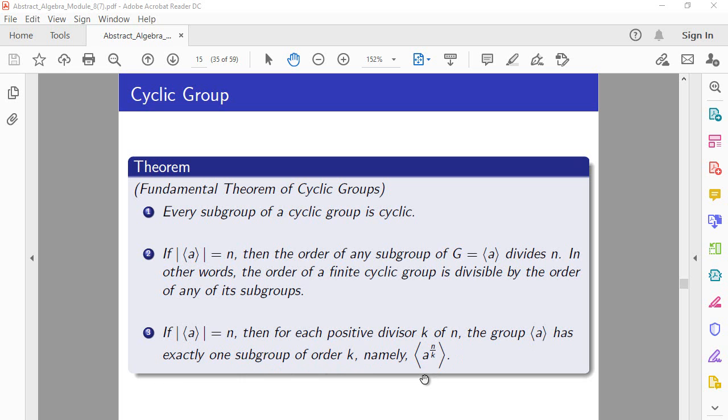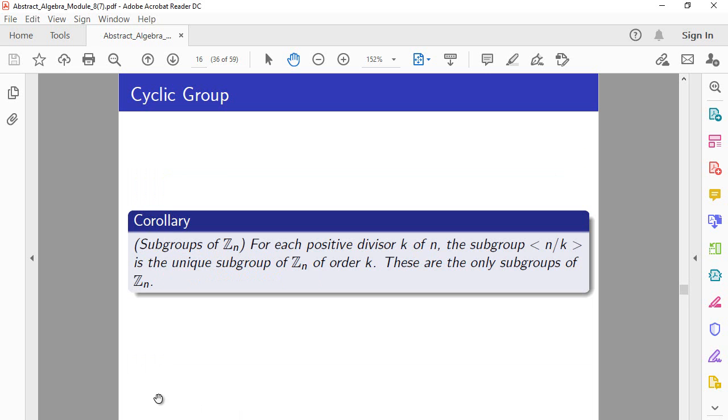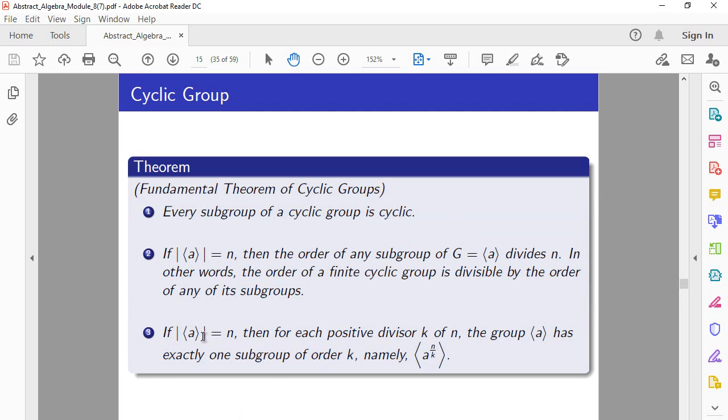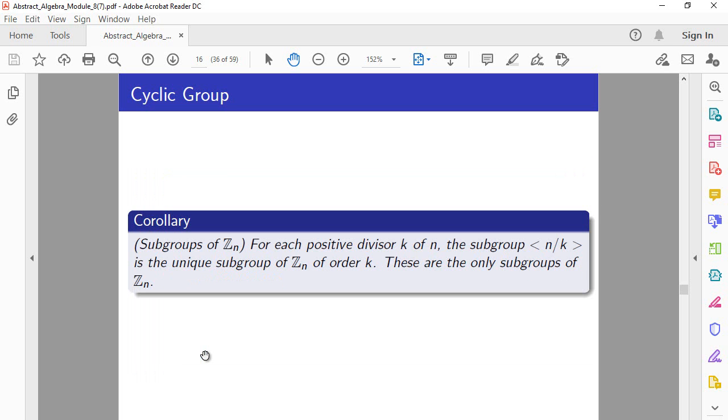Okay, so you need to make sure that you read each of these statements and make sure that you understand what they are telling us. If we apply number 3 to Zn, the set of integers mod n, then we get the following result.